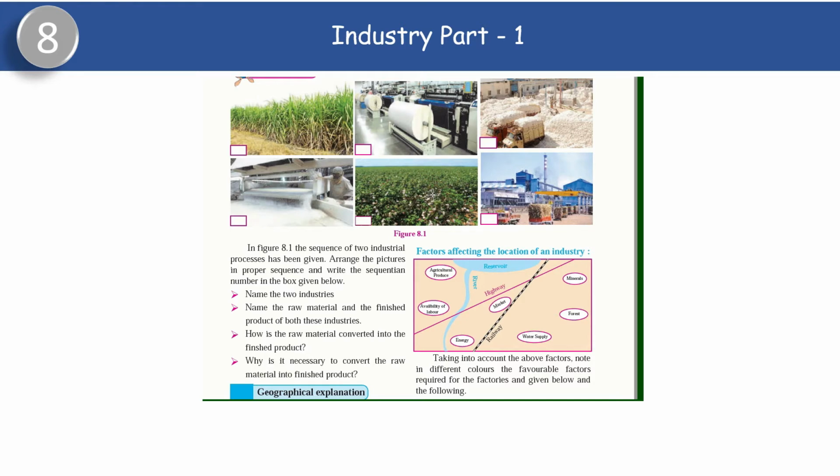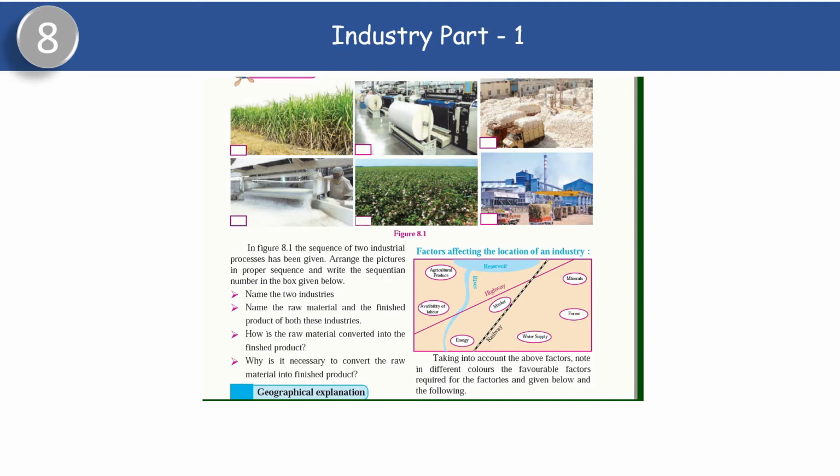Name the raw materials and the finished product of both these industries. The raw material and finished product in the sugar industry: what's the raw material over there? The raw material is sugar cane. And what is the finished product? Sugar is the finished product. Similarly, the raw material and finished product in the textile industry are cotton and cloth. Okay, so we have got cotton and then we have got cloth.